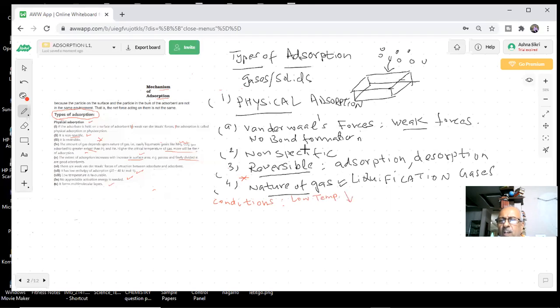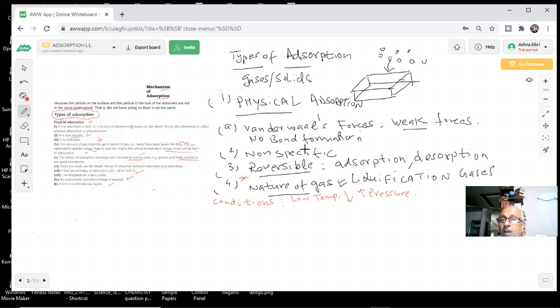But how do you liquefy air? You want to separate the components of the air, the different gases of the air. What you are doing is lowering the temperature, then increasing the pressure. You are applying pressure. Now here is a mixture of gases. Supposing I'm talking of air, a mixture of gases.